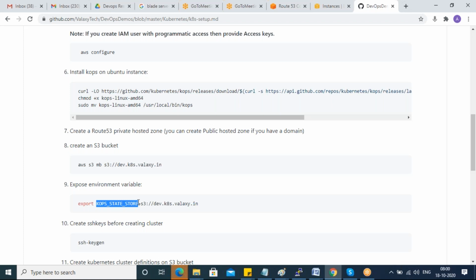So it's asking which path. This key is somewhere in the Kops configuration, and you are assigning this value here. From now on, whenever the Kops master wants to read your configuration, it will go to this path. That is what this means, guys.